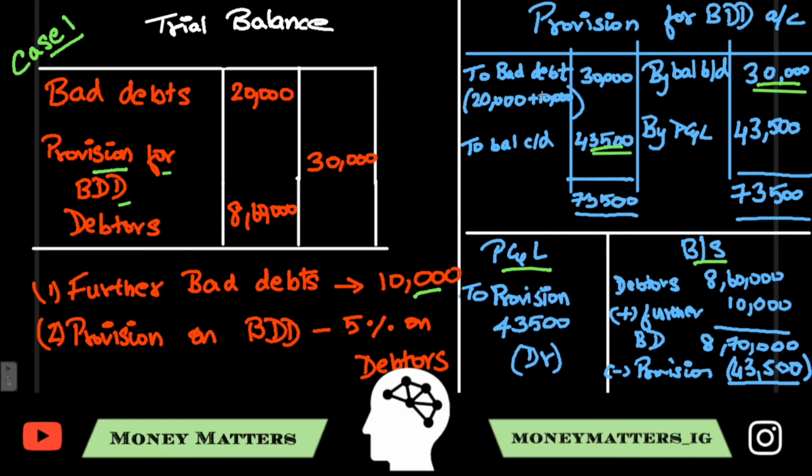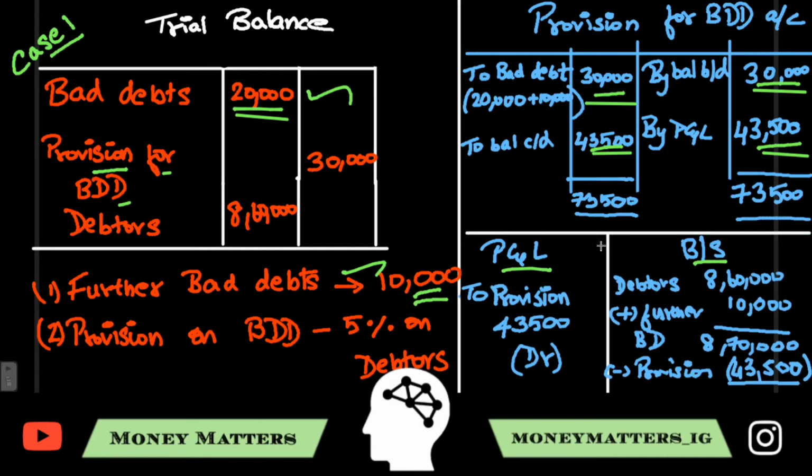Now there will be bad debts which have to come under the provision for bad and doubtful debts account. So bad debts inside the trial balance is 20,000 and the further bad debts for the firm is 10,000. So when you add both, you get 30,000 which should be debited. The entry for this would be provision for bad and doubtful debts account debit to bad debts. And you have to take the value inside the trial balance as well as outside the trial balance, and when you add you get 30,000. Now totaling the debit side you get 73,500, same in the credit side, and when you minus the opening balance 30,000, you get the value of 43,500.